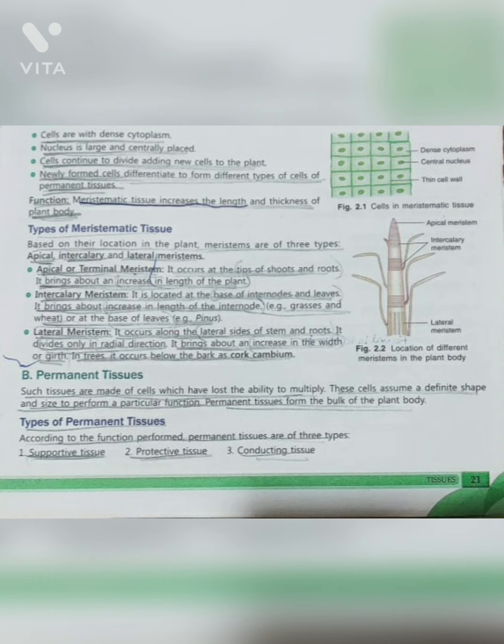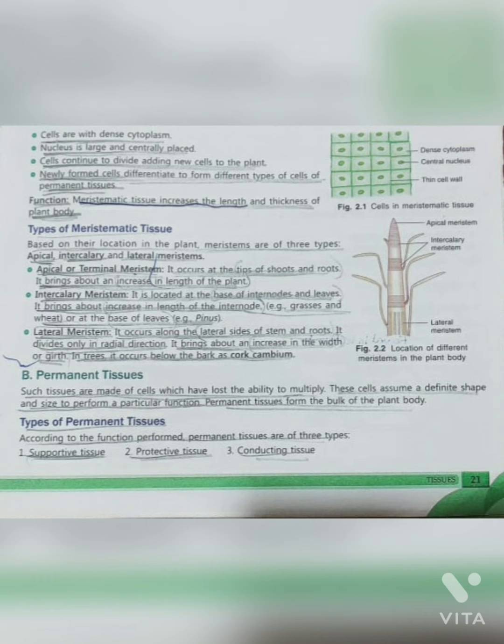Cells continue to divide, adding new cells to the plant. Newly formed cells differentiate to form different types of cells of permanent tissue. Function: meristematic tissue increases the length and thickness of the plant body. Types of meristematic tissue. Based on their location in the plant, meristems are of three types: apical, intercalary, and lateral meristems.